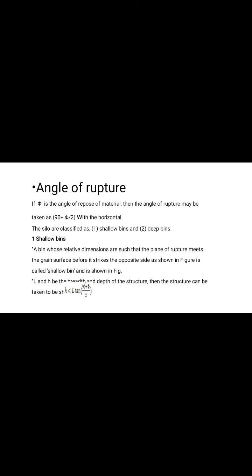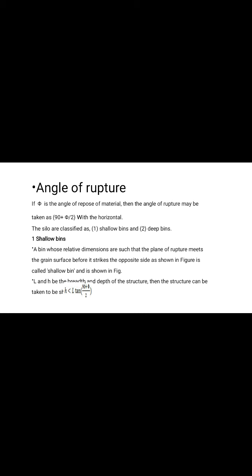The silos are classified as shallow bins and deep bins. Two types of silos, shallow bins and deep bins, as per the depth and also as per the plane of rupture. A shallow bin is a bin whose relative dimensions are such that the plane of rupture meets the grain surface before it strikes the opposite side. This is called a shallow bin.